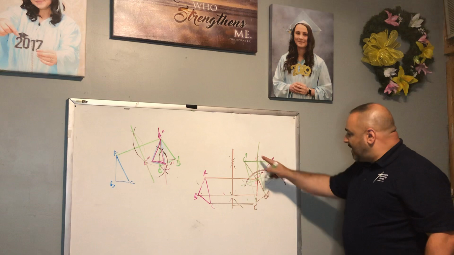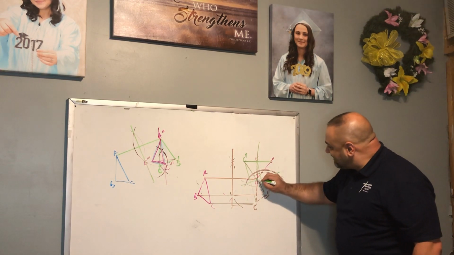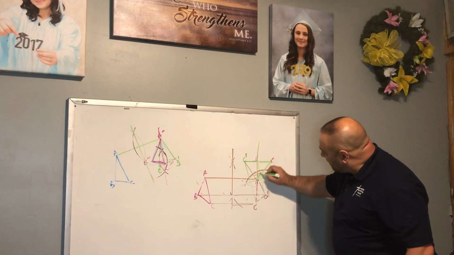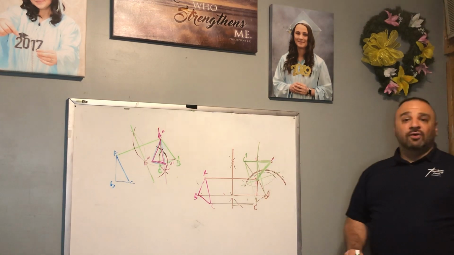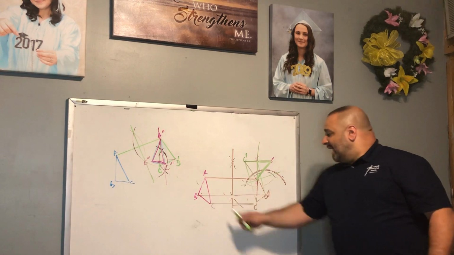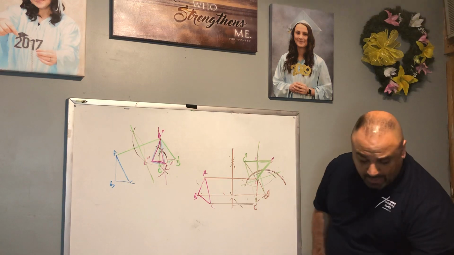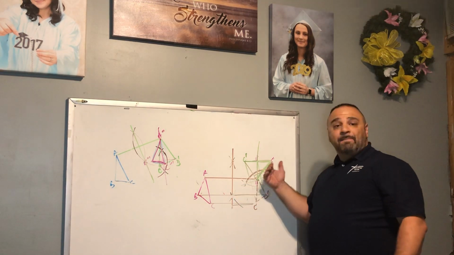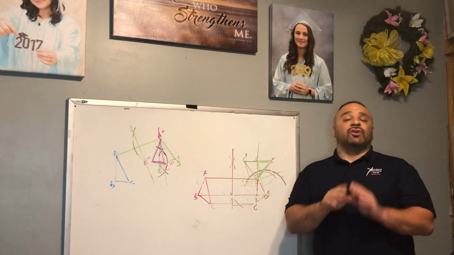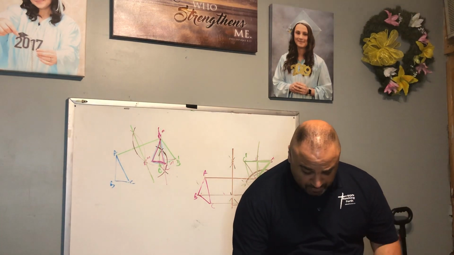So B is on the point, C is on the point, A is on the point. All I've got to do is connect A and C. And again, you notice, it mapped right onto the triangle. So we can say that triangle ABC is congruent to A''' B''' C''', simply because of mapping. So we're able to use isometries to prove triangles congruent. So just continue repeating those steps.